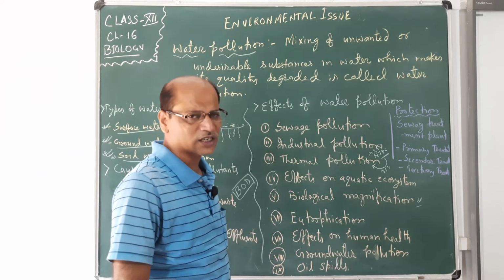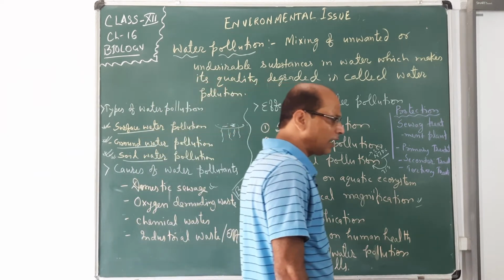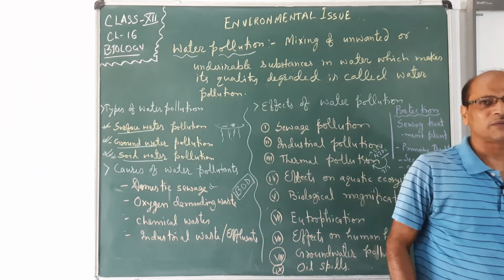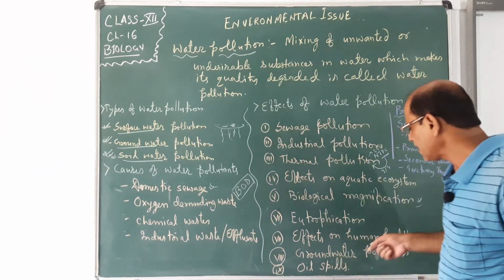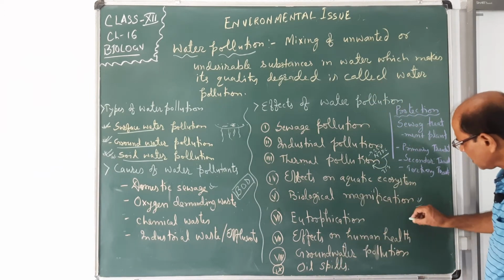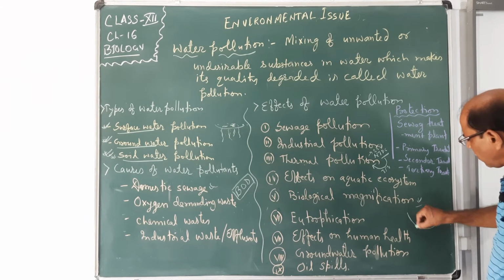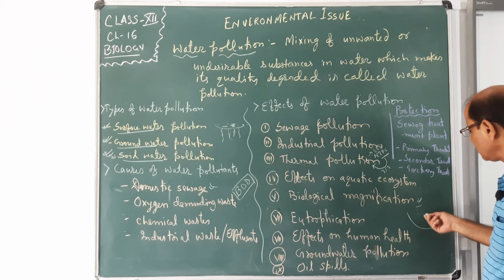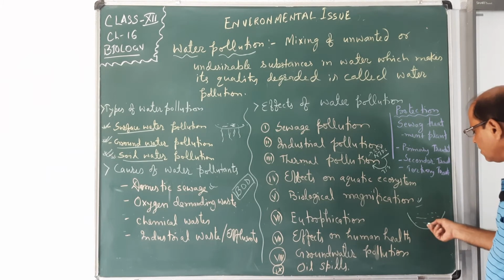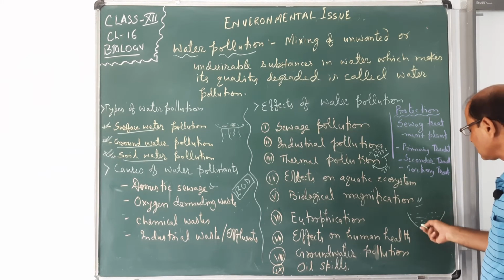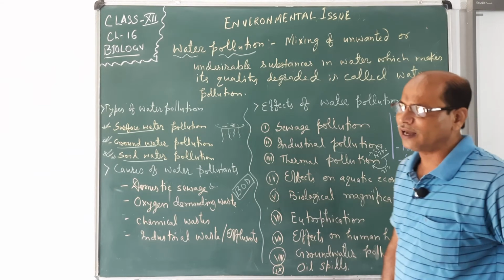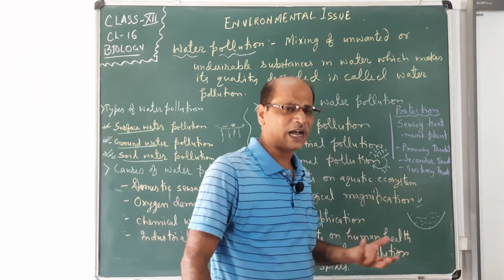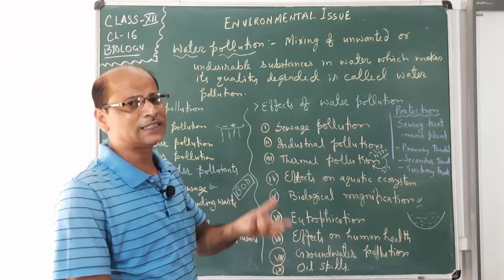Now, eutrophication, a process in which the biological oxygen demand increases. Why? Because in a eutrophicated area, suppose this is the pond in which there are more nutrients. So here the nutrients are increasing. When nutrients increase, the growth of aquatic plants increases very much.